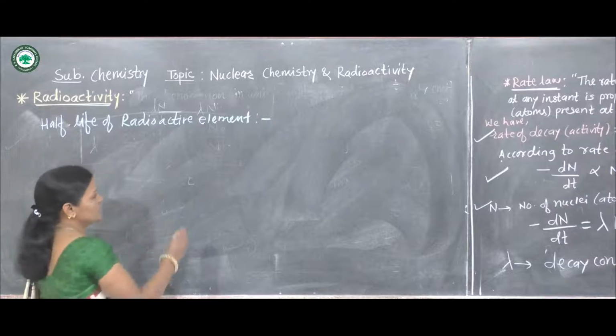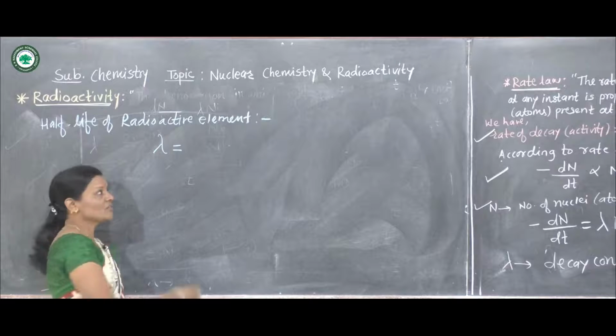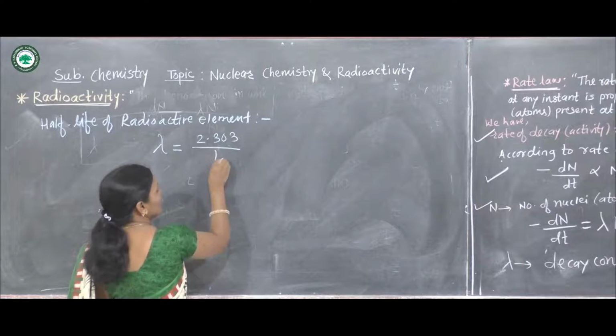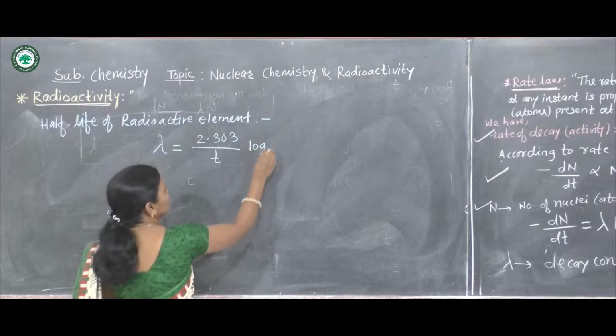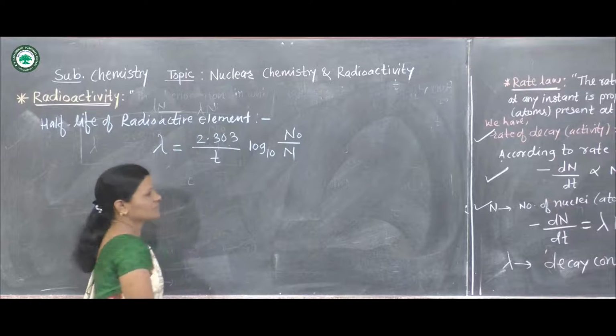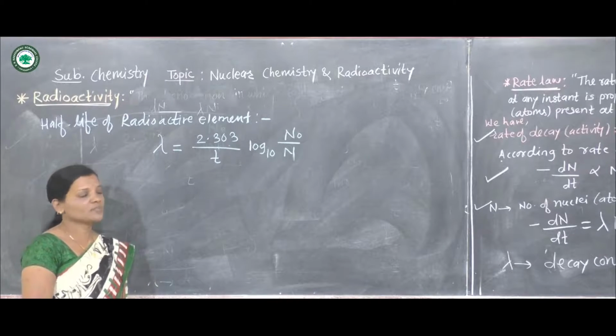Now we have considered the equation for lambda. What is that equation? Lambda is equal to 2.303 divided by T log to the base 10 n naught upon n. This expression we have got according to the rate law expression.